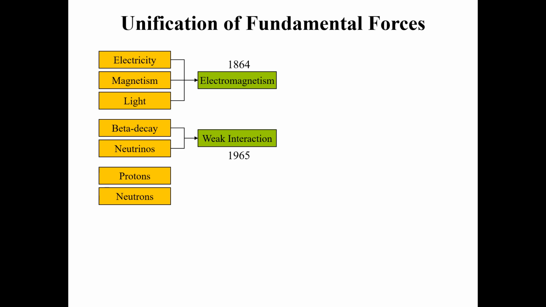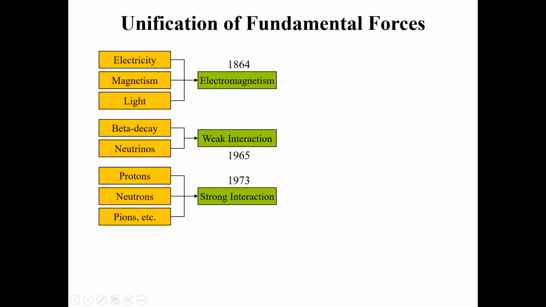The third attempt was the unification of protons, neutrons, and pions, etc. into strong interactions, and that happened in 1973.